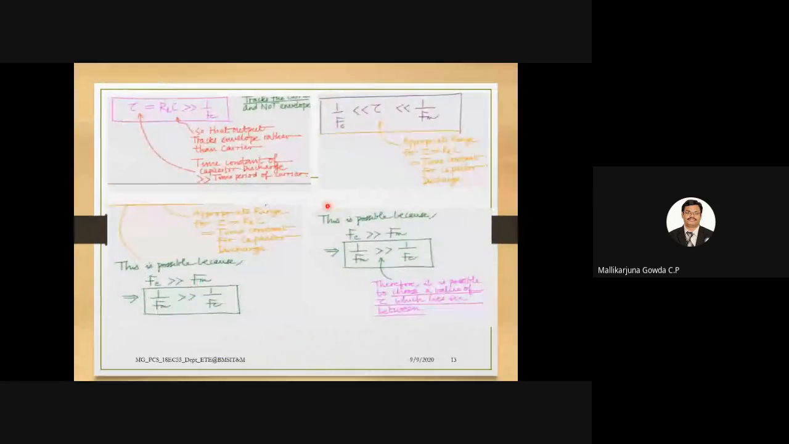So finally, the takeaway is the time constant. It should be much less than the time period of the message signal, and it should be much greater than the time period of the carrier signal.